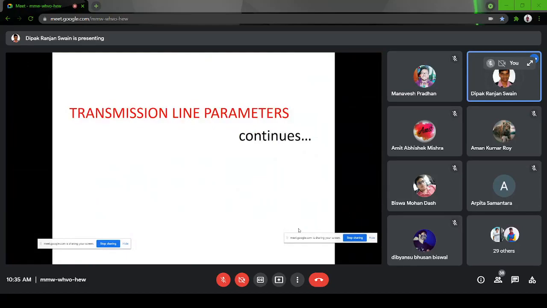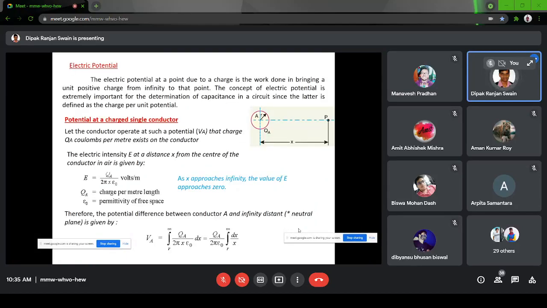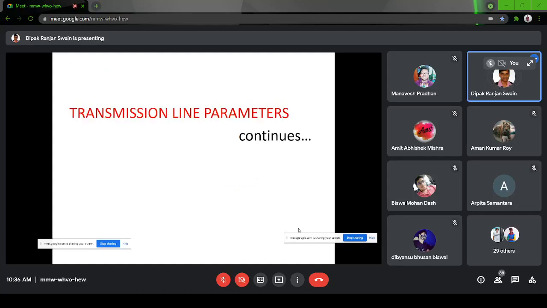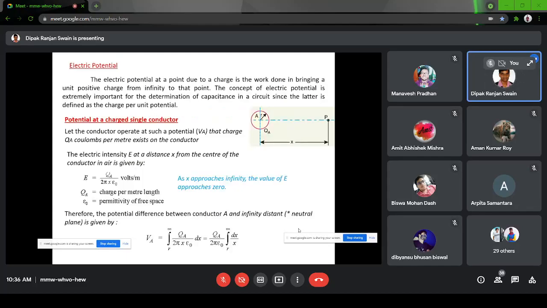Okay, last class we have learned how to calculate the inductance, and the term that was important in case of inductance is the flux linkage. Similarly, when we go to calculate the capacitance, the term we will be concentrating on is the potential difference. And you know the formula Q equal to CV. So you will be using that formula, but as there is importance of flux linkage in inductance, similarly, the potential difference calculation is important in case of capacitance.